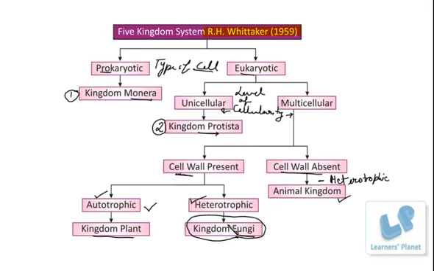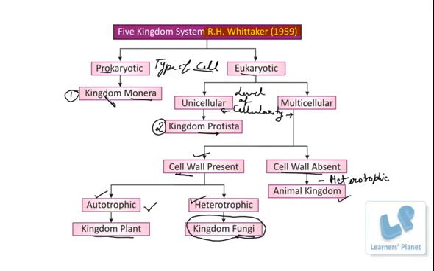This particular group has the cell wall, but it is not autotrophic. On the other hand, it is heterotrophic like animals, but it has the cell wall. Because of such properties present in this single organism, partially related to the plant as well as the animal kingdom, due to such similarities as well as dissimilarities, this group is separated, and thus it makes another kingdom.